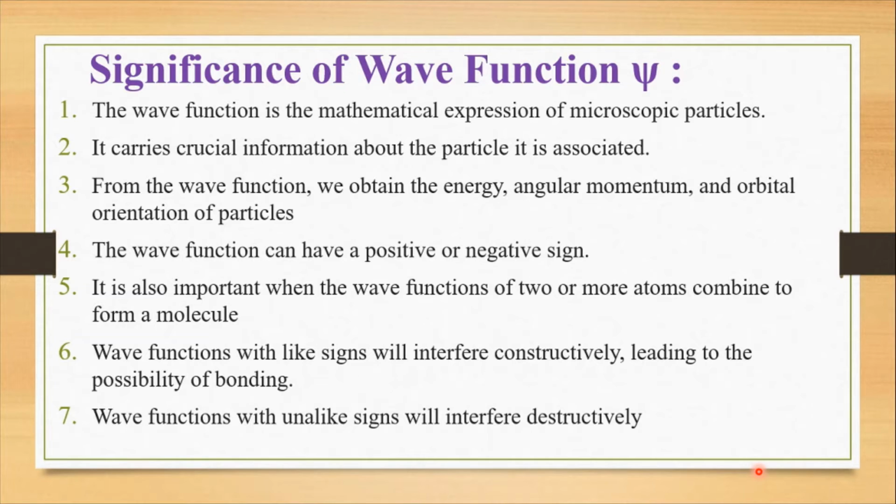The wave function can have positive or negative signs. It is also important when the wave functions of two or more atoms combine to form a molecule.